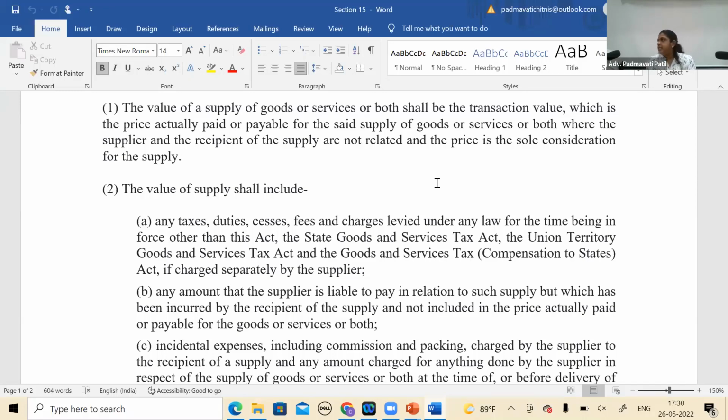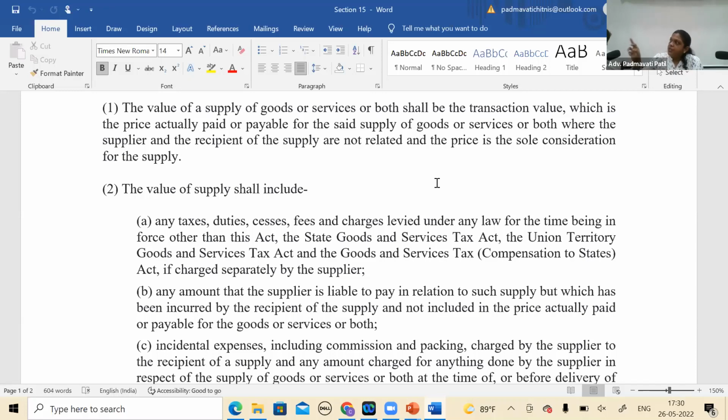Yes. That is why they have said that if supplier is liable to pay and recipient has incurred. If you would have incurred that cost, then you would have had to add. You would have added. That's fine, absolutely fine. These are two different transactions. Just because in one transaction where you are incurring certain cost you are adding, in the other transaction where you're not incurring, you're not required to. That's what I'm trying to say.